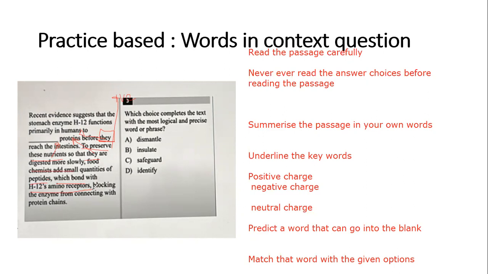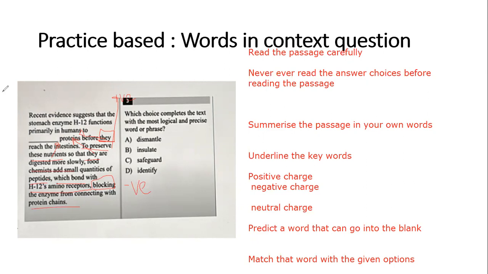Amino is the protein part. So these so-called peptides will go and bond with that. So this blocking, what is it? What's the after effect of blocking? After effect of bonding is blocking. Now, blocking is a negative word. So we have one positive word, one negative word within the passage. Am I correct? Blocking the enzyme from connecting with the protein chains.